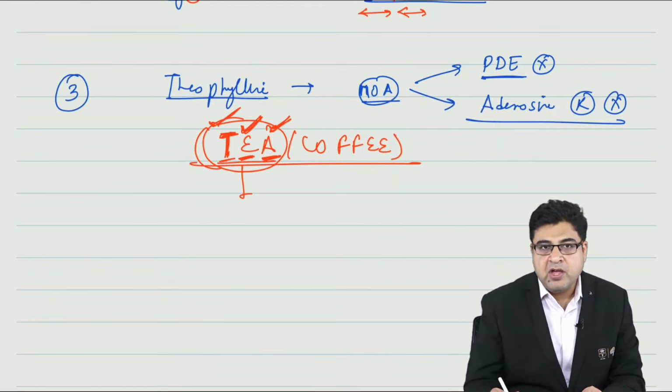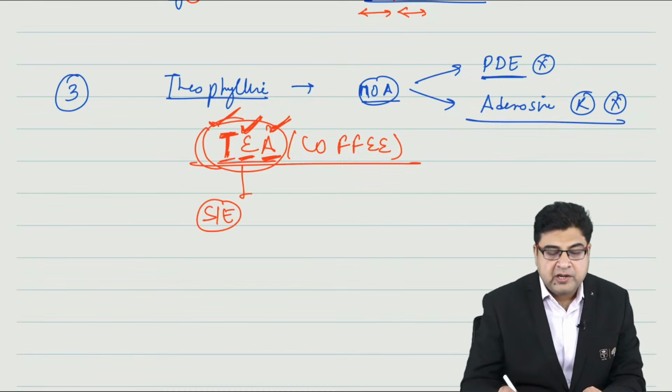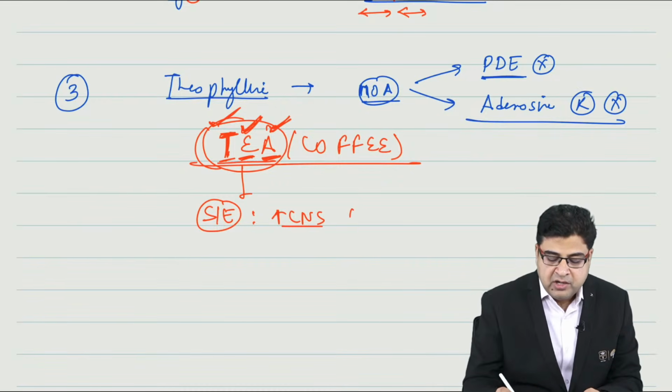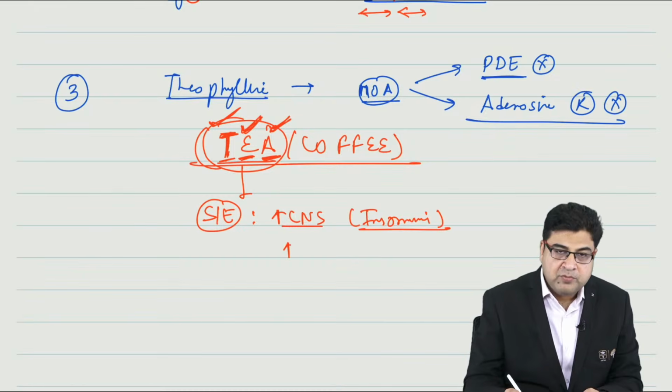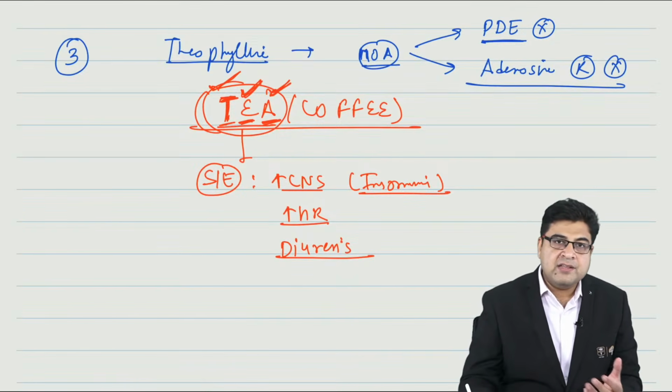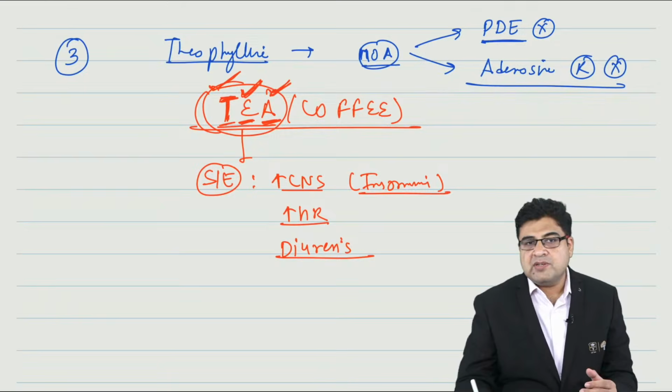This is Theophylline. Now just like tea and coffee, when you consume tea and coffee, the medicine has the same side effects. So this medicine can cause CNS stimulation. When you take Theophylline, you can have insomnia, you can have tachycardia, you can have diuresis as a side effect. So you can have tachycardia, insomnia, central nervous system stimulation.